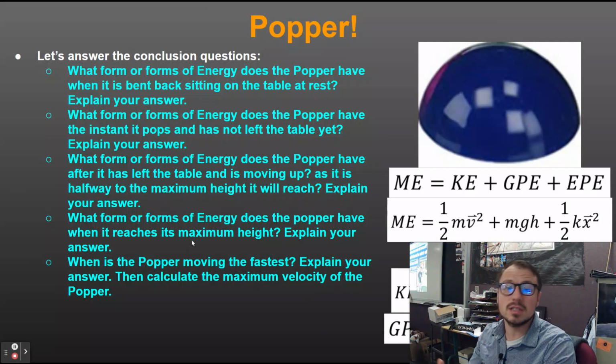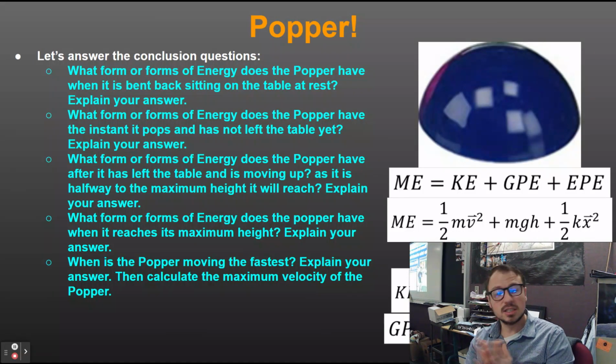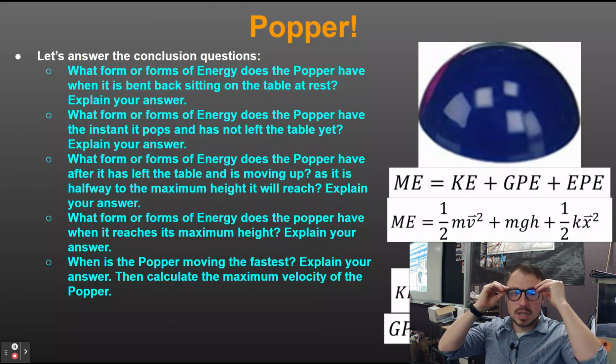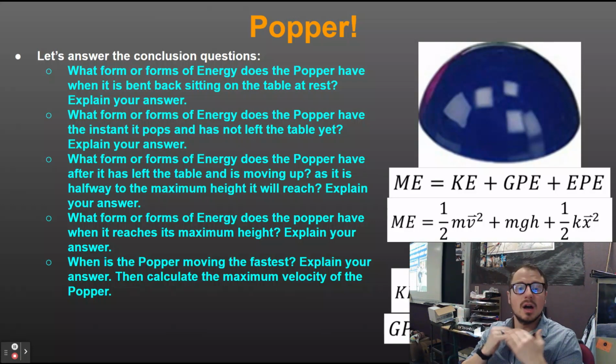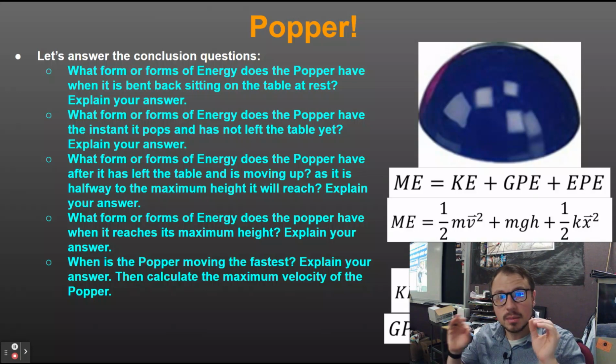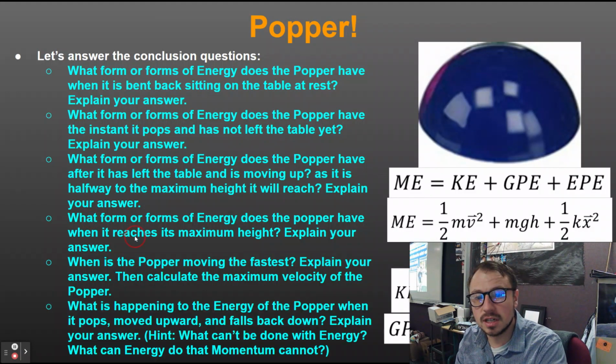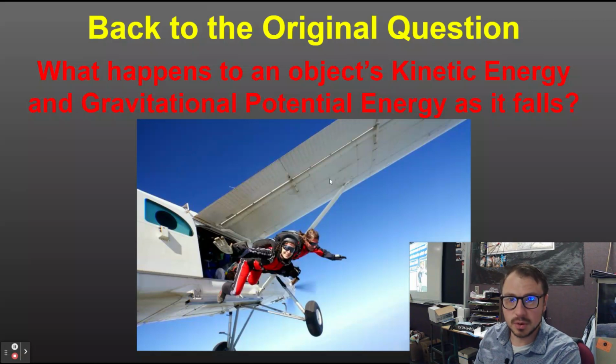And as well, when is the popper moving the fastest, right? So essentially what's happening is all of that mechanical energy is elastic potential energy when it's pulled back, sitting on the table. The instant it pops, all that energy is transformed into kinetic energy. Now, as that popper is moving up to the peak, that kinetic energy is transforming into gravitational potential energy, and at the peak, it's all gravitational potential energy. But at any point, if I added up all three of those energies, it's going to have to equal my total amount of mechanical energy. The total amount doesn't change, but just the different forms that you have does change, right? Because all that energy is transforming.